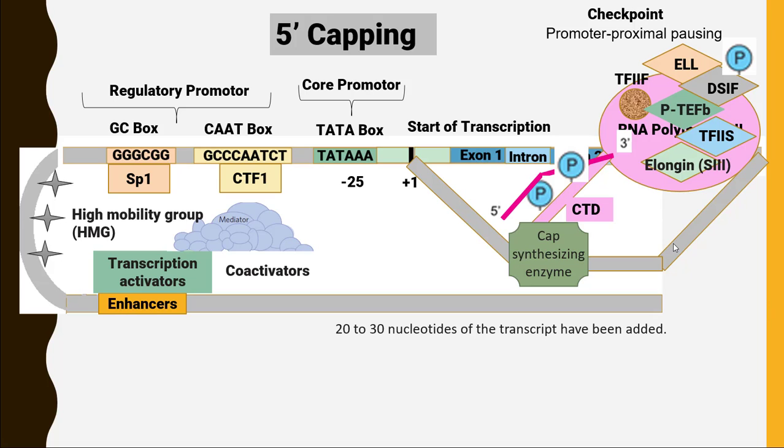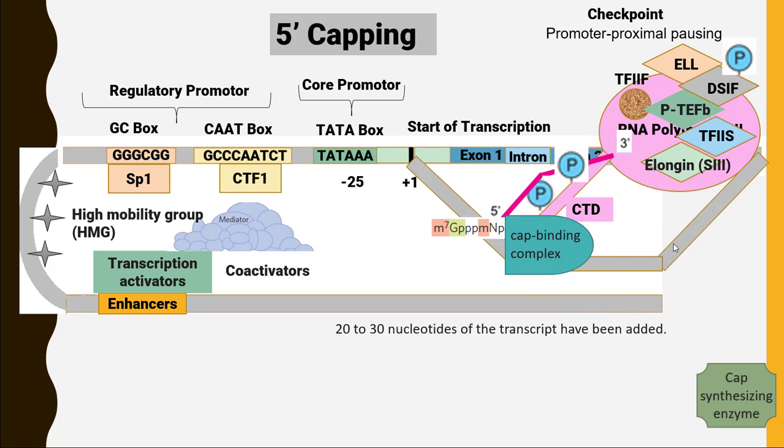Now this cap synthesizing enzyme will attach the 7-methylguanosine triphosphate to the 5' end. When 7-methylguanosine triphosphate is attached, the cap synthesizing enzyme will leave the CTD domain, and cap binding complex will come and attach itself to the 7-methylguanosine triphosphate during the process of elongation.